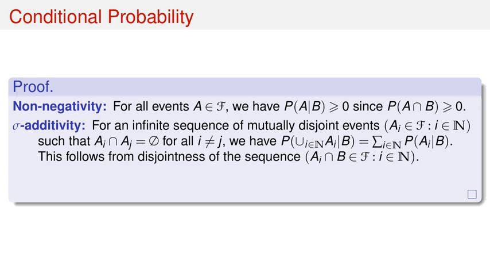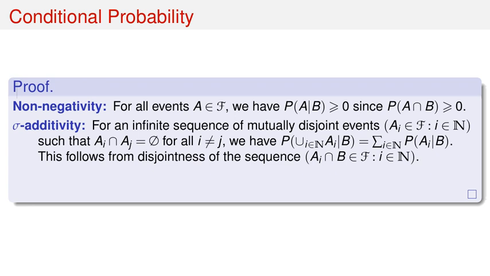Second, sigma additivity. For an infinite sequence of mutually disjoint events A_i in script F for i in N, with A_i ∩ A_j being empty for i not equal to j, we need to show that P of the union over i in N of A_i given B equals the sum over i in N of P(A_i given B).